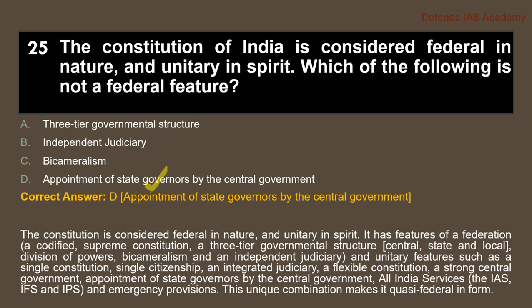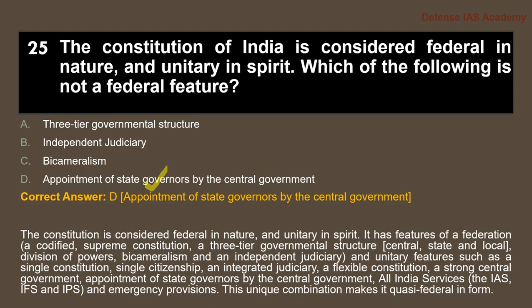It has features of a federation, that is a codified supreme constitution, a three-tier governmental structure, central, state and local, division of powers, bicameralism and an independent judiciary. And the unitary features such as single constitution, single citizenship and integrated judiciary, a flexible constitution, a strong central government, appointment of state governors by central government, all India services, that is IAS, IFS, IPS, and emergency provisions.